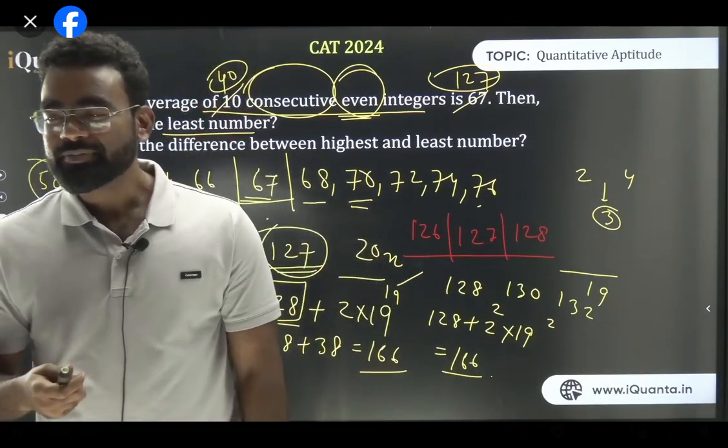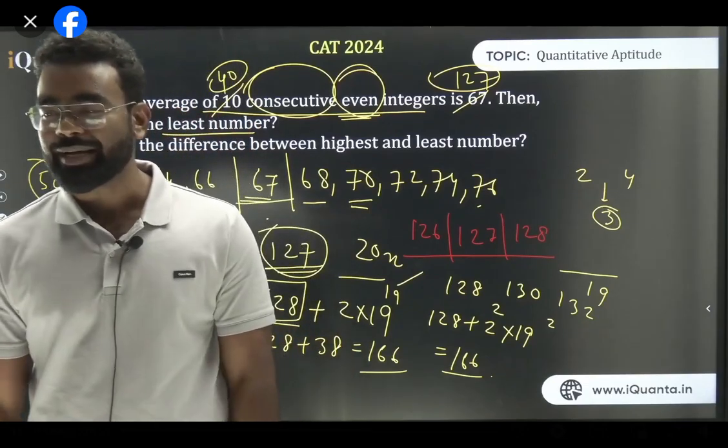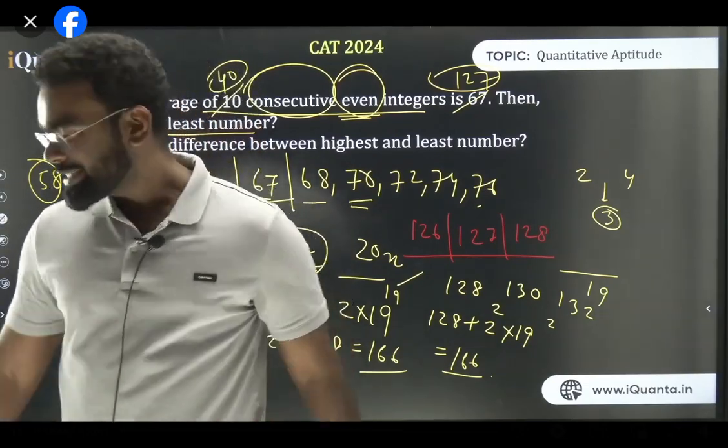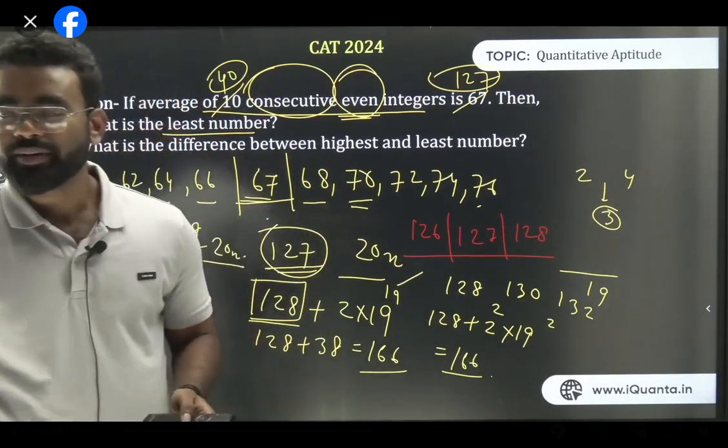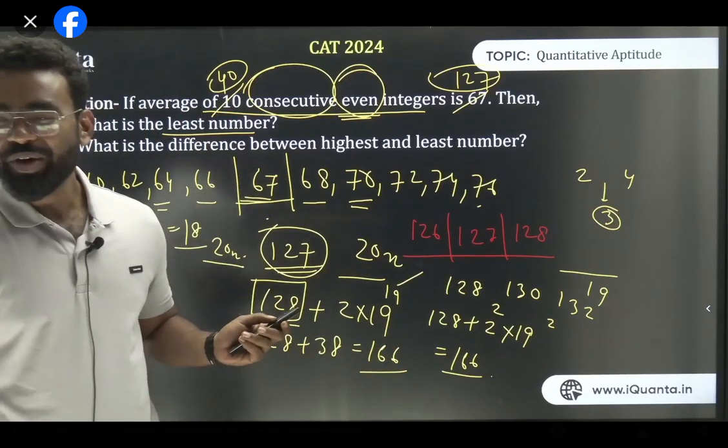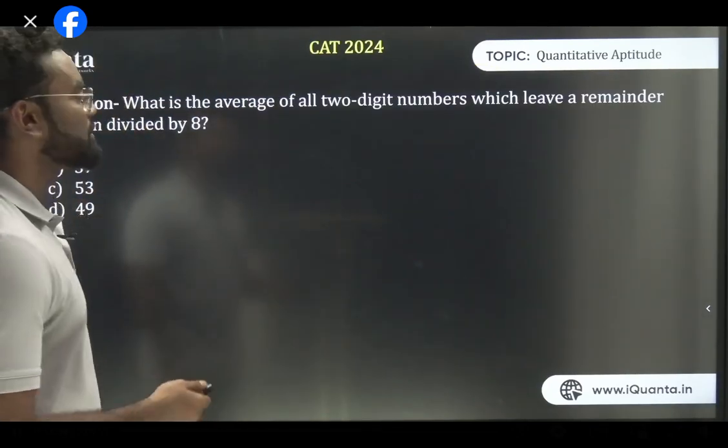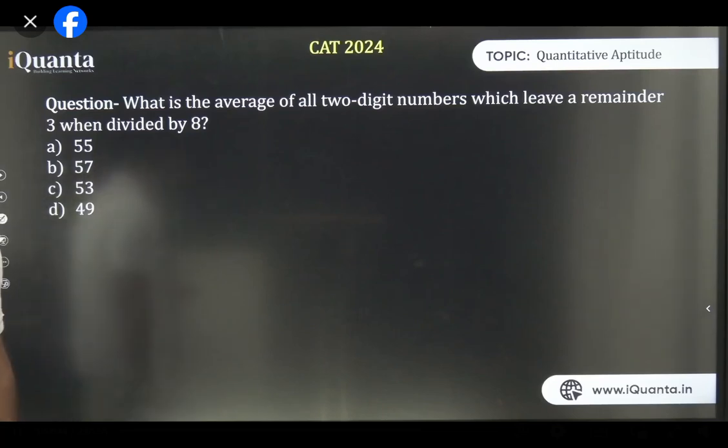Yes, the least number will be 126 minus 38. Perfect. So let's go for the next thing, guys. So this question. Solve this question, guys.